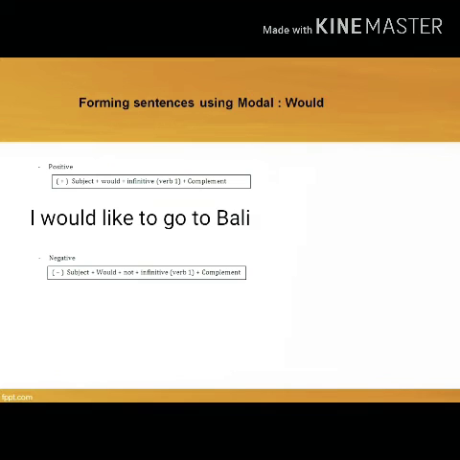Next, the negative form, subject plus would plus not plus infinitive verb 1 plus complement. Jadi bedanya antara positif dengan negatif, kalau negatif itu dia menyatakan tidak. So makanya kita hanya perlu menambahkan not after would. Setelah would kita tambahkan not. Hanya itu aja perbedaannya. For the example, jika tadi di positif I would like to go to Bali, so in negative form you can say I would not like to go to Bali.